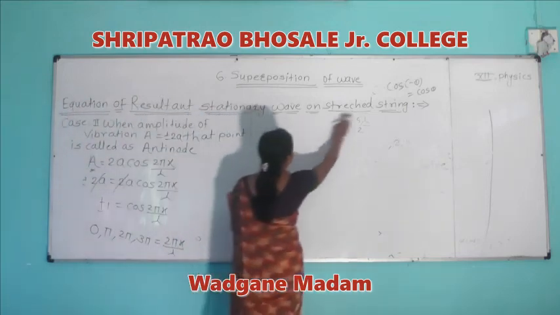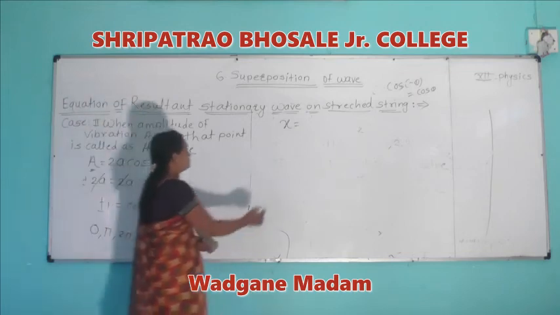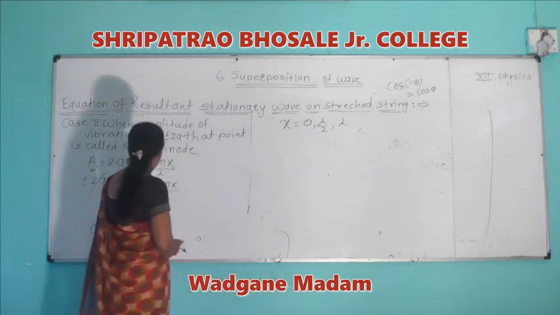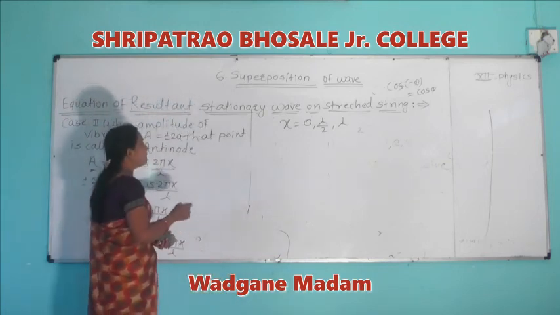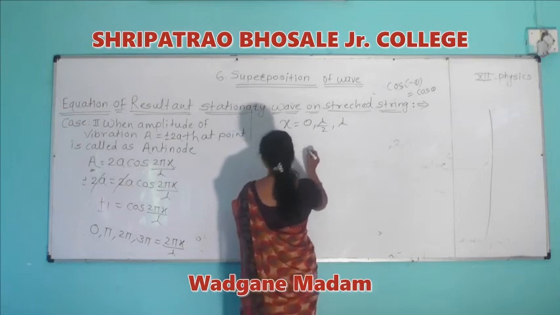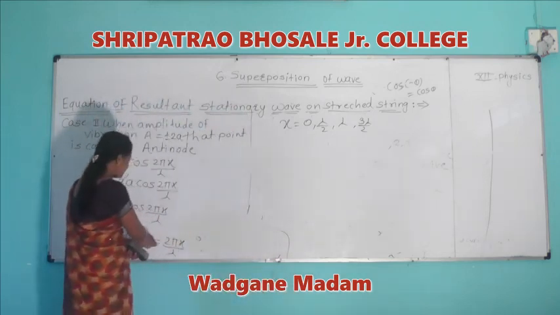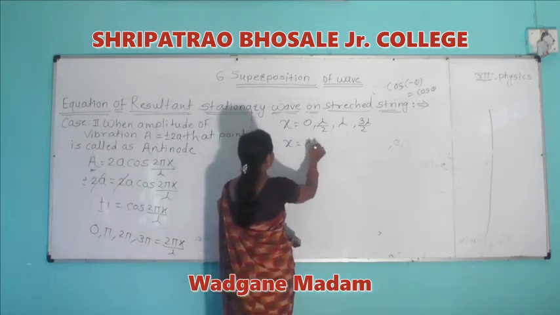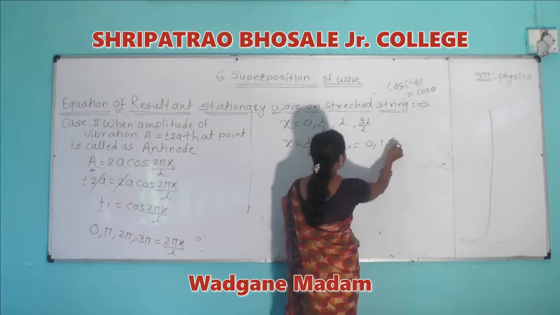Therefore we get the value of x equal to 0, lambda by 2, lambda, then 3 lambda by 2, where pi gets cancelled. So x is equal to lambda p divided by 2, where p starts from 0, 1, 2, 3.